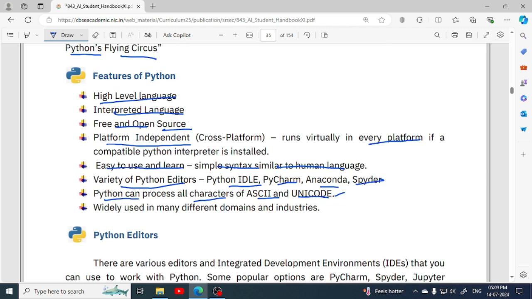What are these ASCII and Unicode? Unicode and ASCII are the standard codes, means every character, every symbol is assigned a code which is used for electronic communication. For example, a computer cannot understand a text which we are typing, so that text is given an ASCII code, and then that is converted into machine language. Next, it is widely used in many different domains and industries, so it is used in different fields and industries.